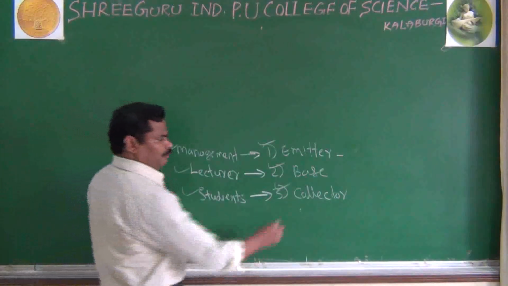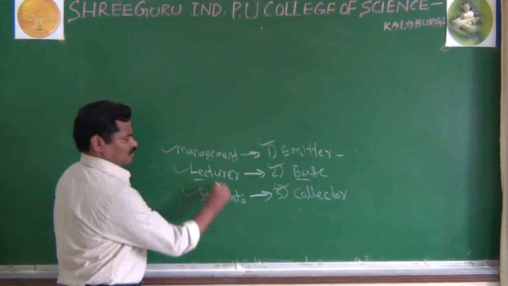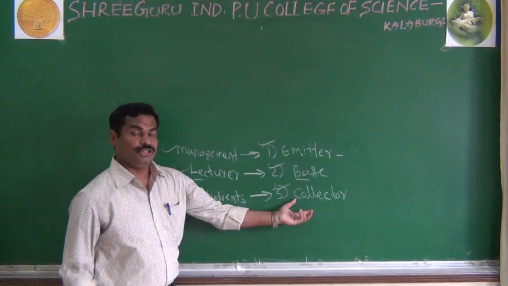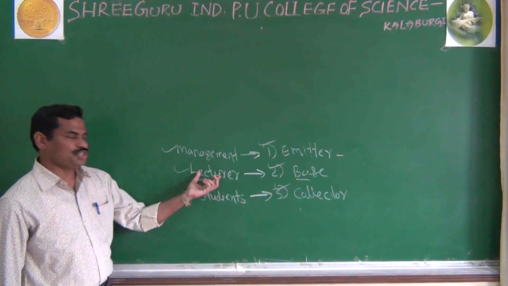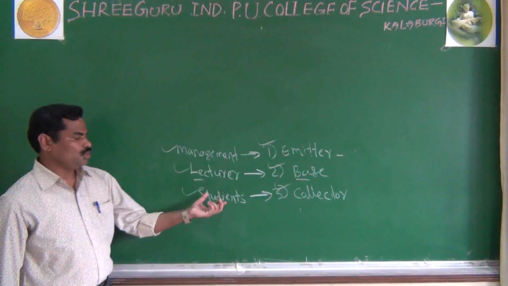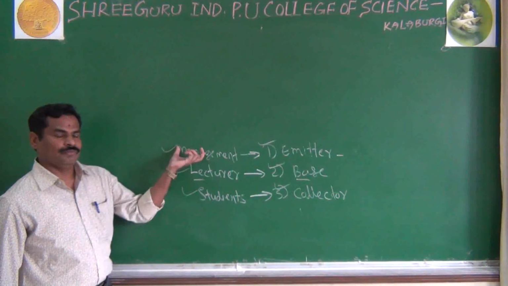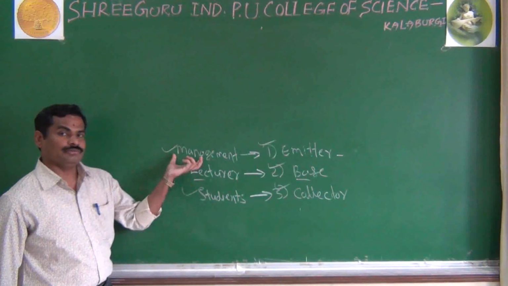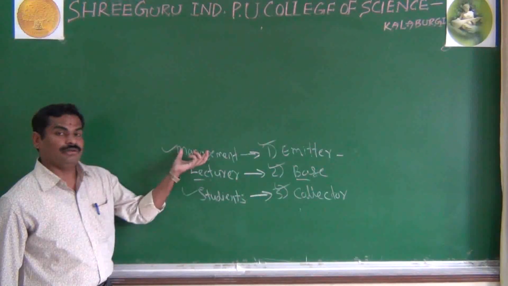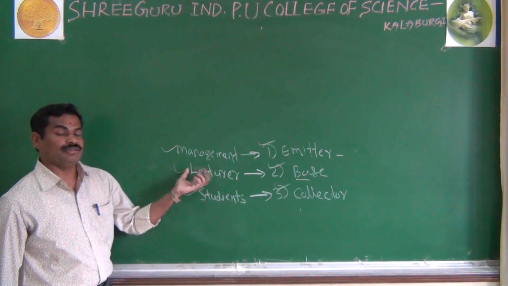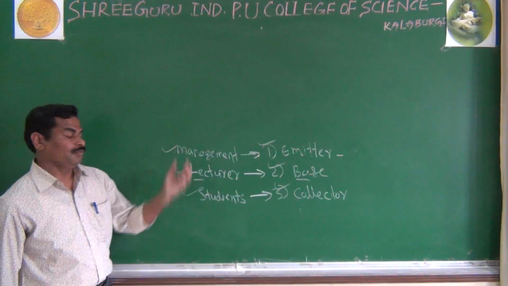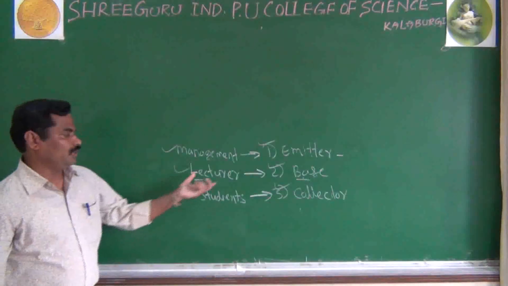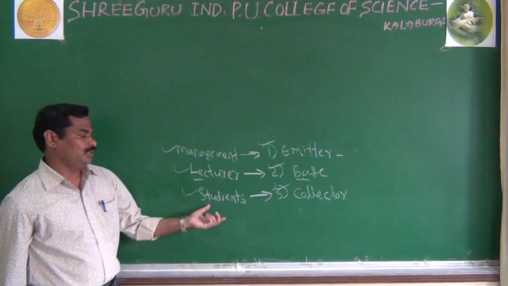And what about the base and lecturer? Actually here, the base will connect the emitter and collector. In the same way, the lecturer will connect the management and students. Actually, the students do not have any relation with the management. The students are in relation with the lecturers. If the students want to meet the management, they do not meet the management directly. They take the help of the lecturer, then they meet the management. It means here the base connects the emitter and collector. In the same way, the lecturer will connect the management and students.